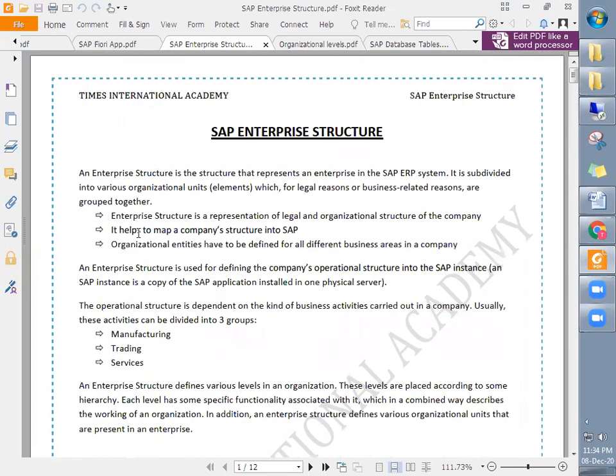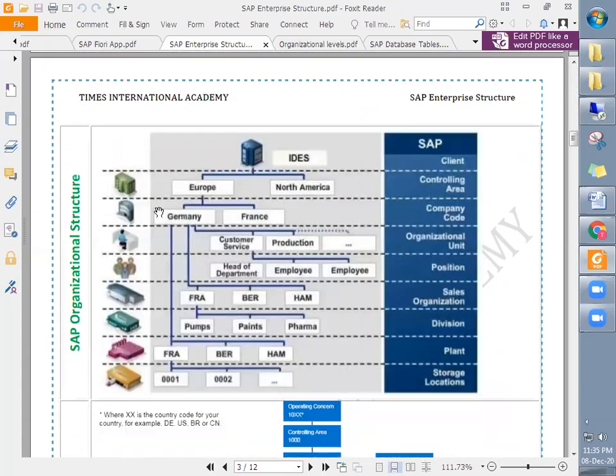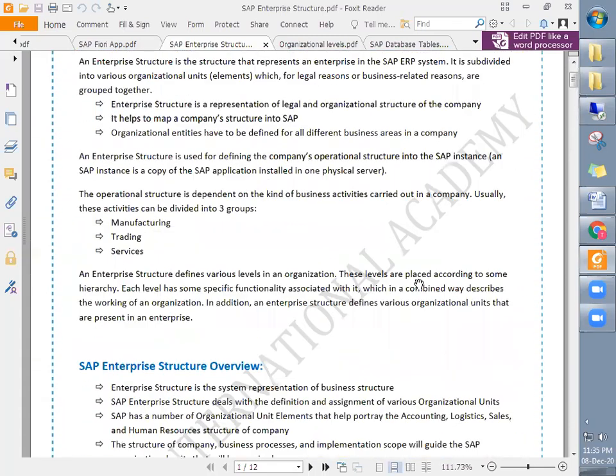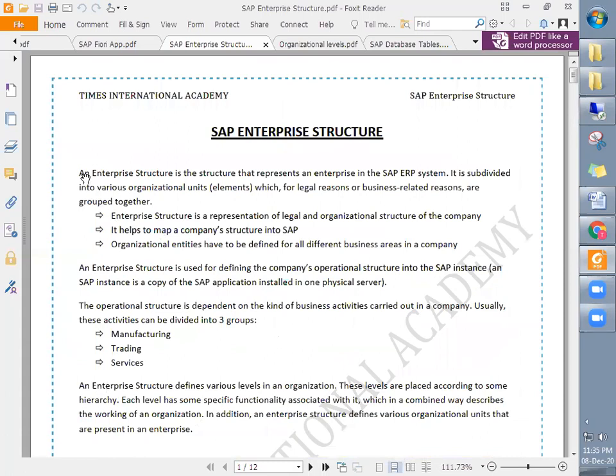From the definition point of view, an enterprise structure is the structure that represents an enterprise. For example, Tata Motors. If you want to represent Tata Motors in SAP, we need to create the SAP enterprise structure of Tata Motors. This is the structure which is commonly used in the industry, and it will be represented in SAP like this. We will see how. First we discuss some theoretical concepts. An enterprise structure is the structure that represents an enterprise in the SAP system.